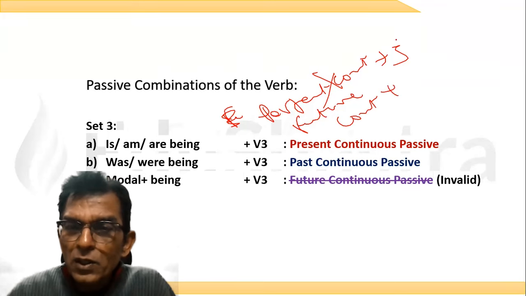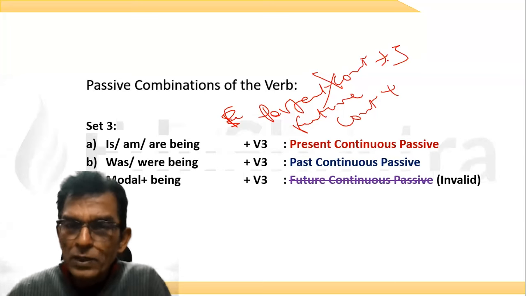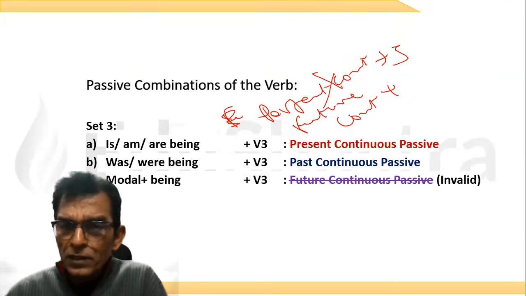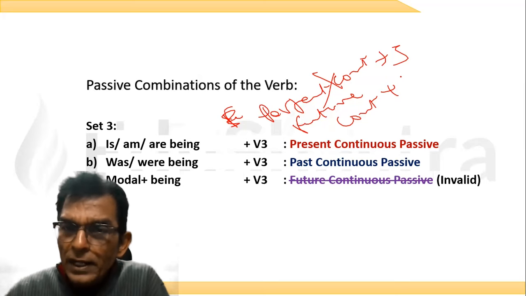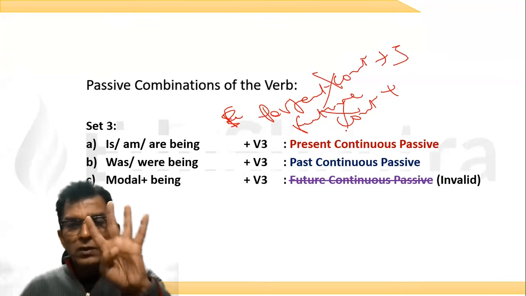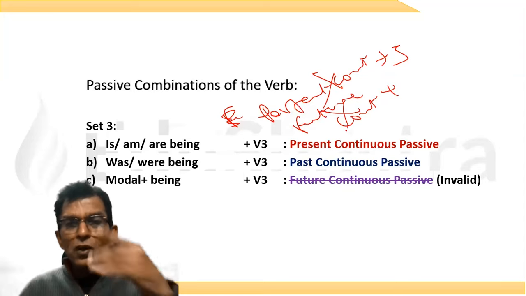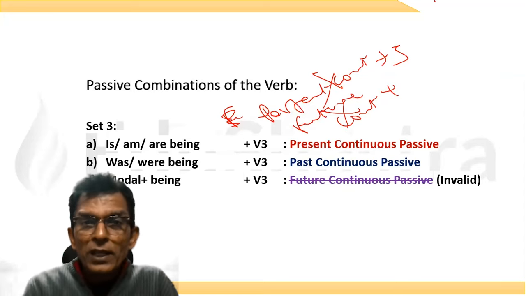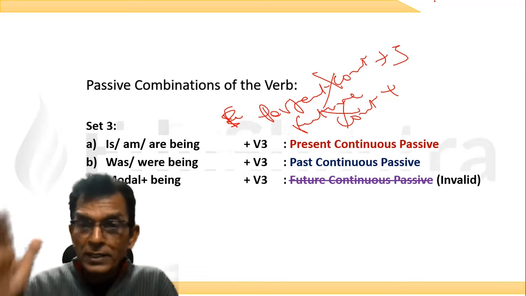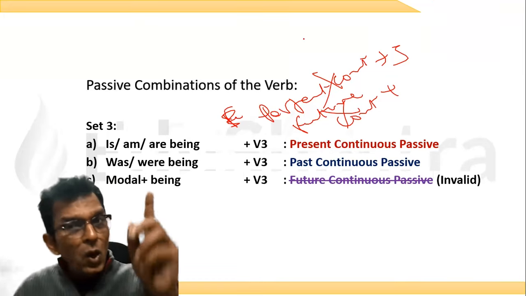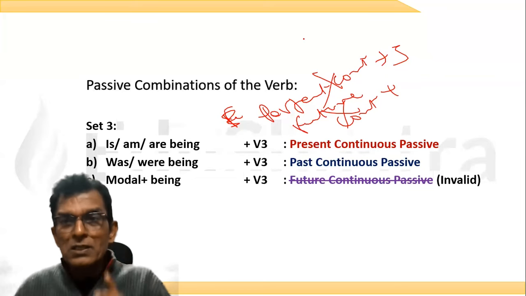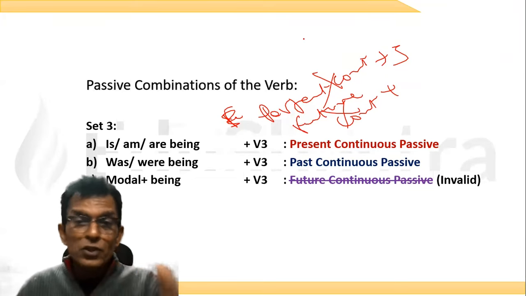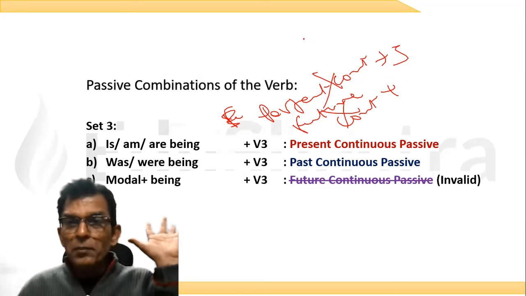Therefore, there are 4 combinations for which we cannot write the passive. What are they, sir? All the 3 perfect continuous tenses and 1 future continuous tense.